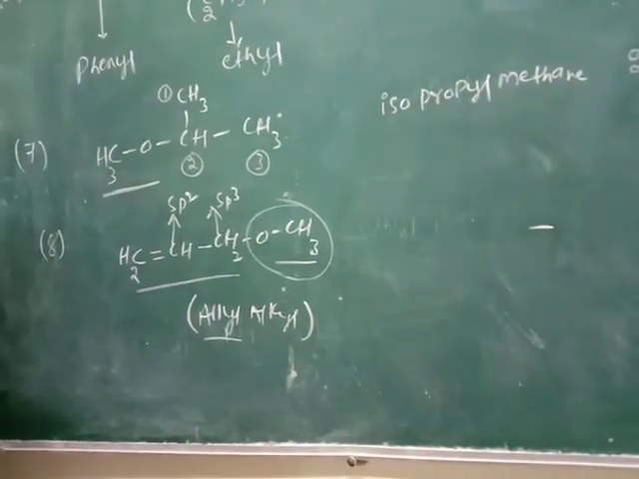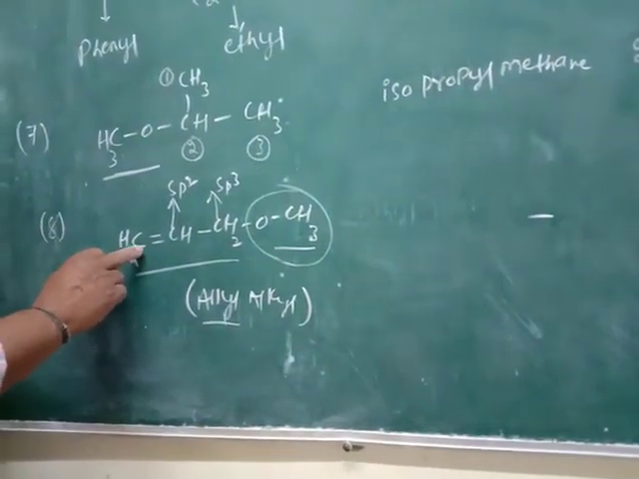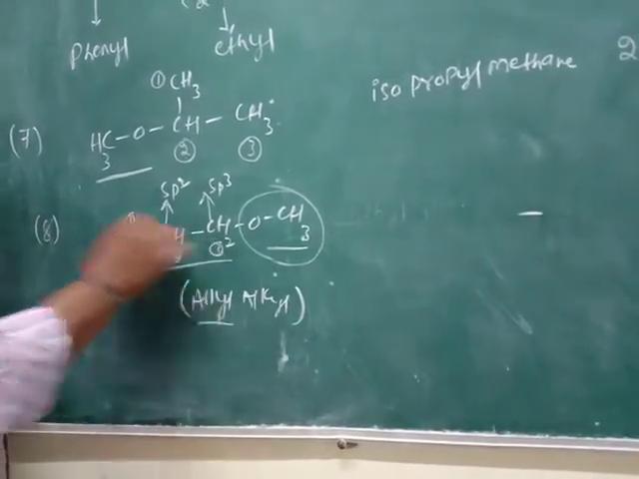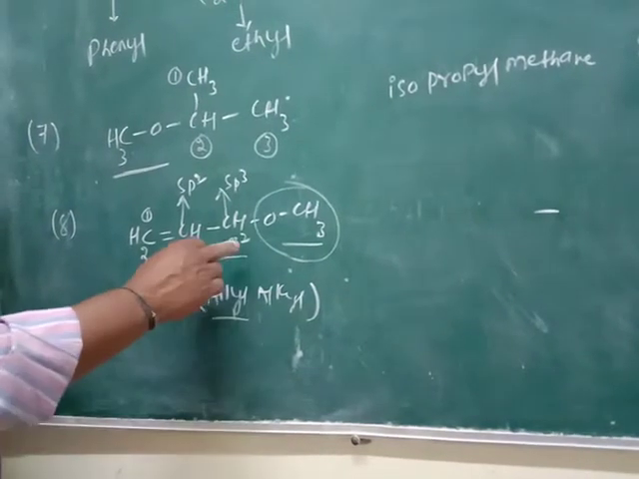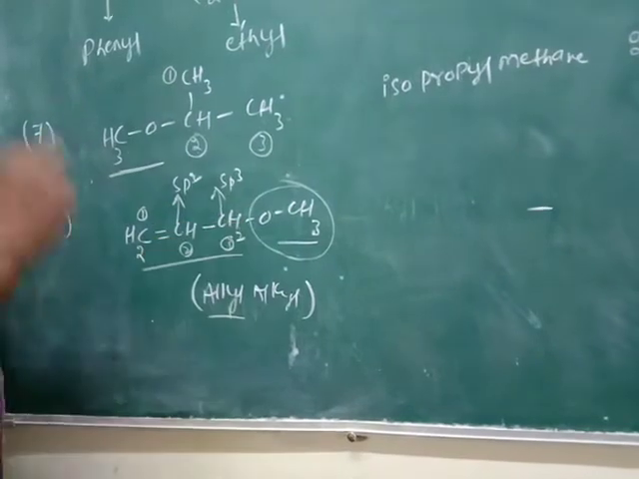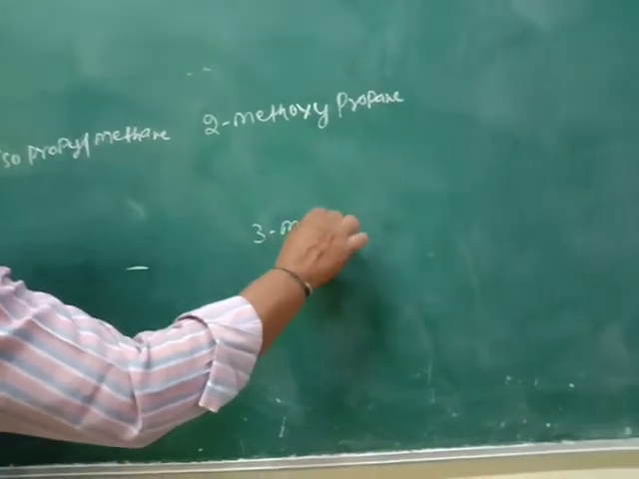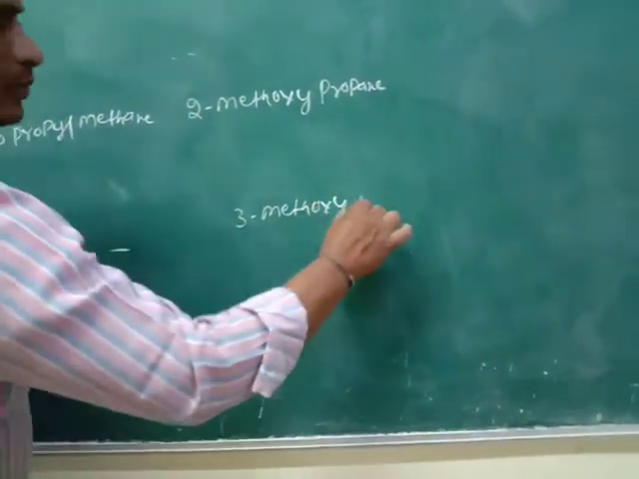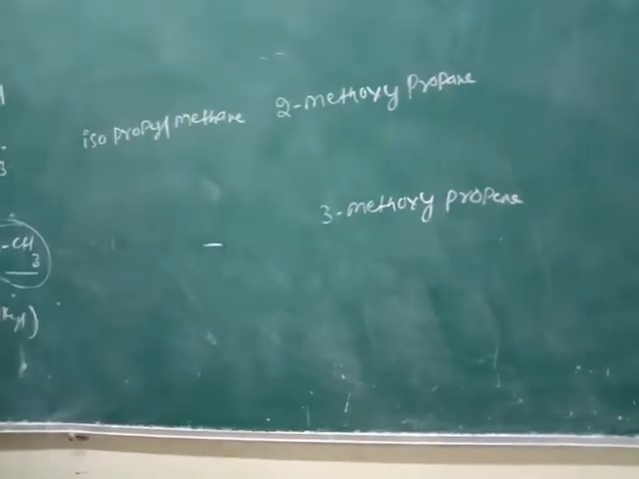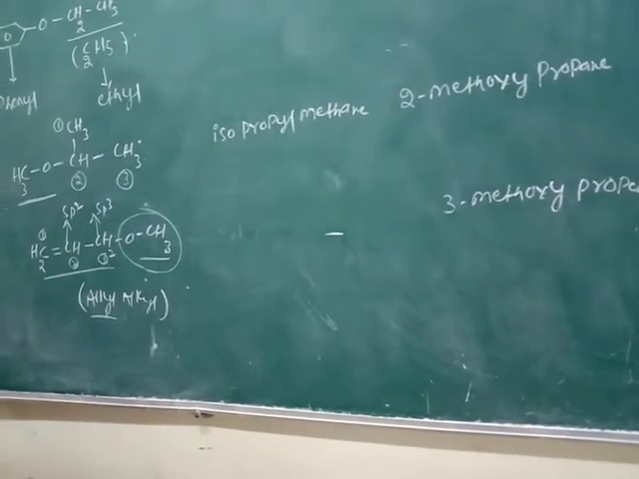For the IUPAC name, give the numbers to the carbons, with first priority to the double bond. First carbon, second carbon, third carbon. So it is 3-methoxy, and the IUPAC name is 3-methoxypropene. These are some common compounds, common names and IUPAC names of the ethers.